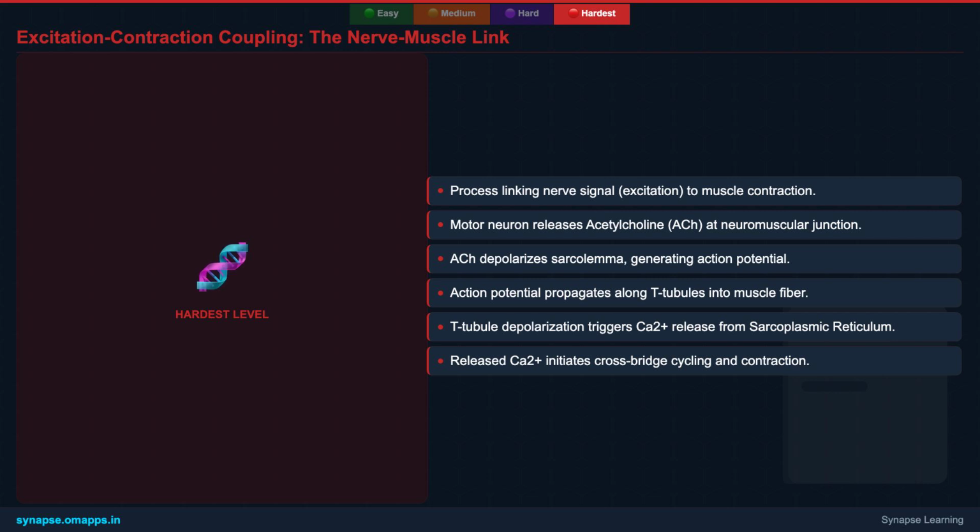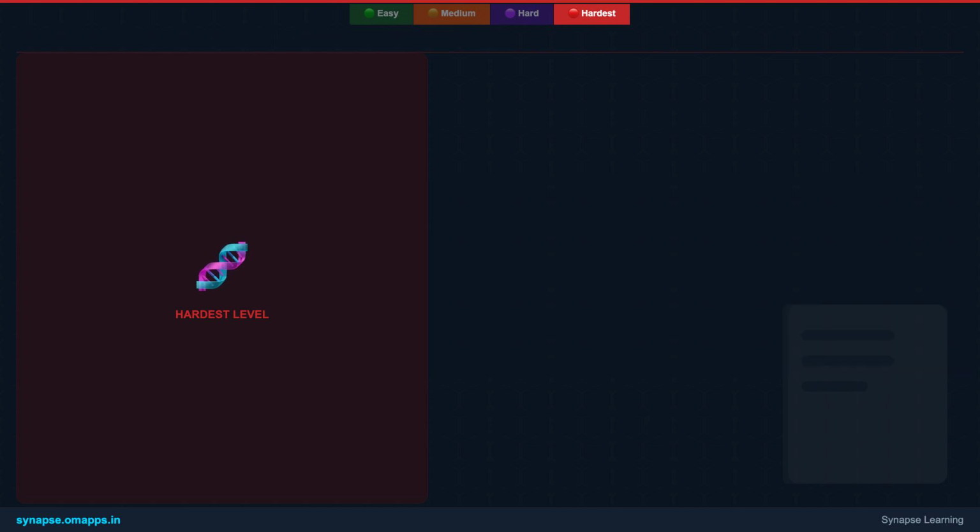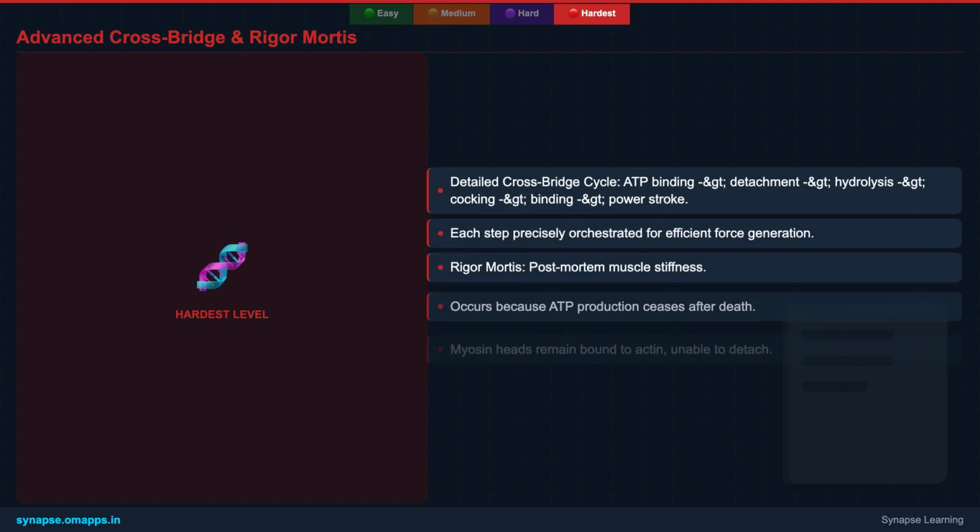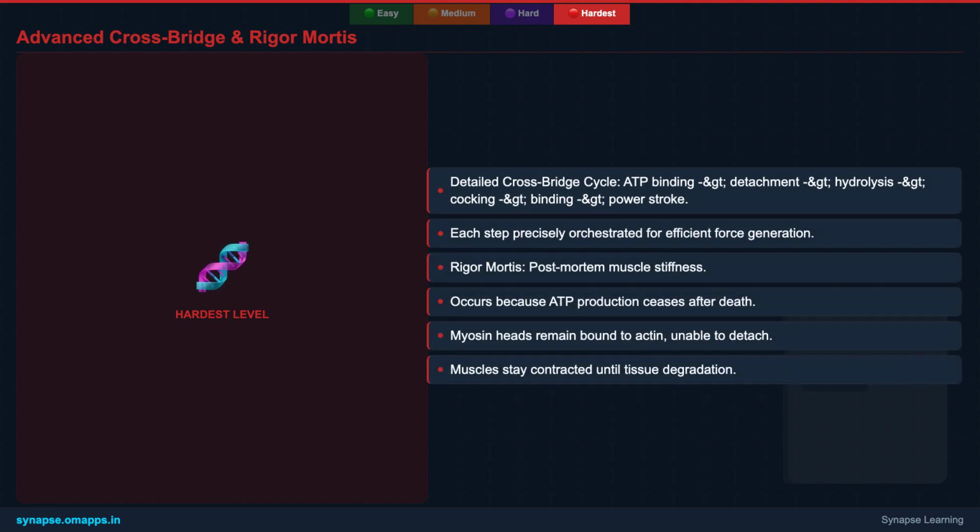This intricate communication ensures precise and rapid muscle responses. Let's revisit the cross-bridge cycle with a competitive edge. After the power stroke, the myosin head remains attached to actin in a rigor state until a fresh ATP molecule binds, causing its detachment. This is crucial.